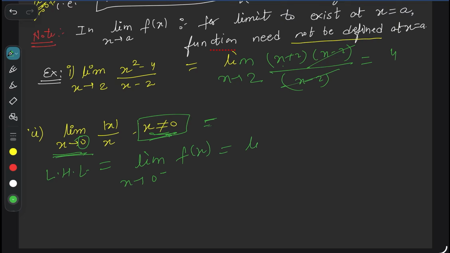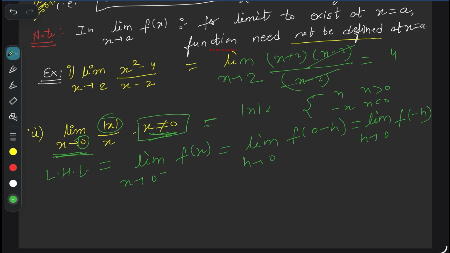This is equal to limit h tends to 0 of f(0 minus h), which means ultimately we need to find limit h tends to 0 of f(minus h), and h is what? Very small quantity but positive. So f(minus h) means less than 0, and we know modulus x value when x is less than 0. When x is greater than 0 it is x, when x is less than 0, minus x. So when x is less than 0, modulus x equals minus x.